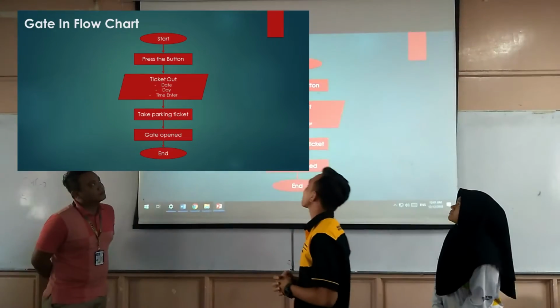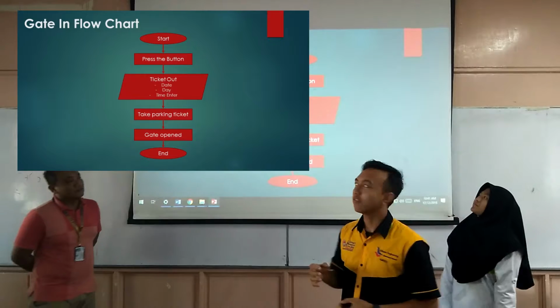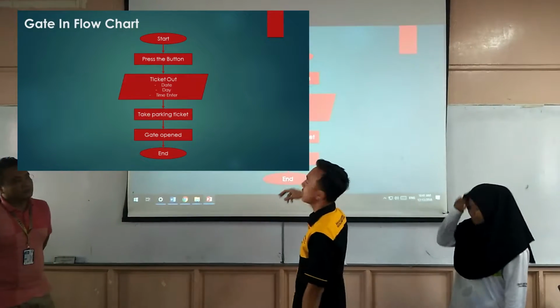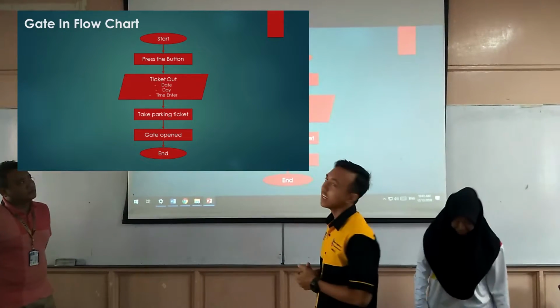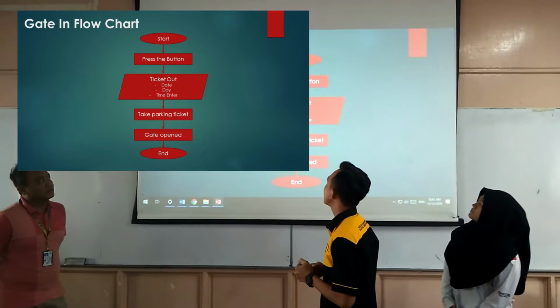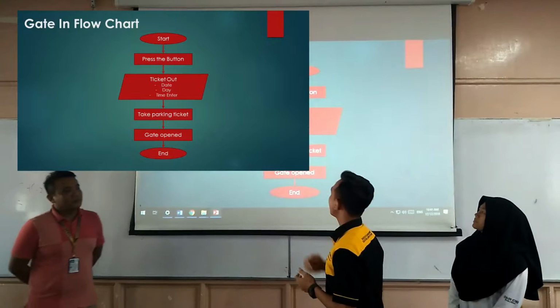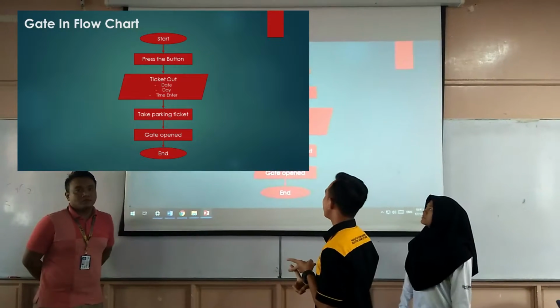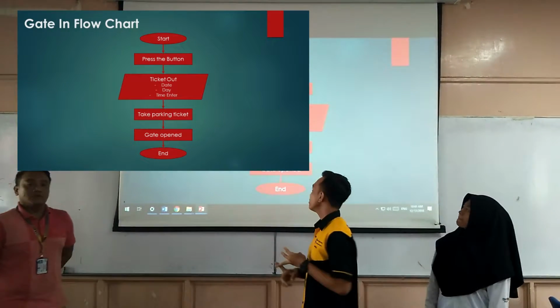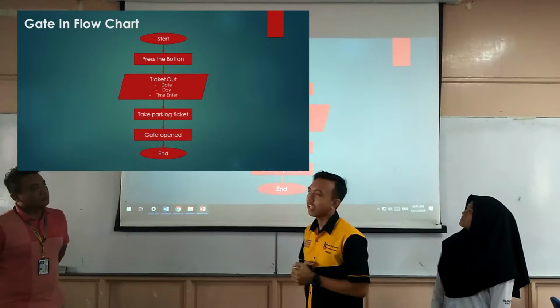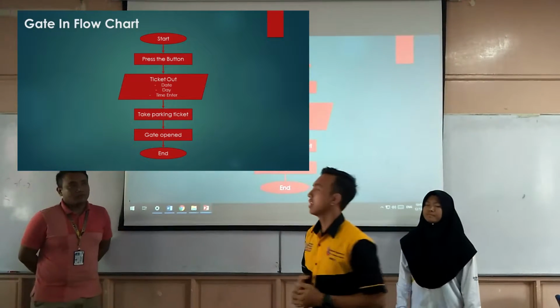Next. So this is flowchart for enter the gate entry. Start, we press the button, then the ticket out. The ticket will have day and time entered. So take parking ticket and the gate will be open. And next.